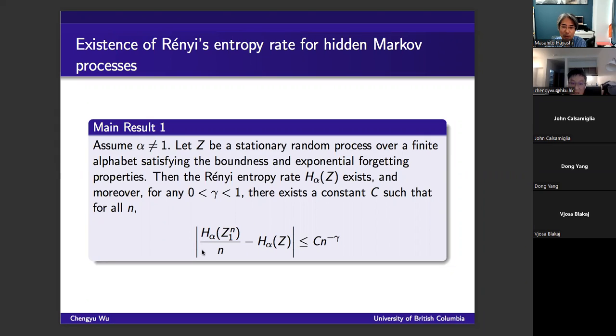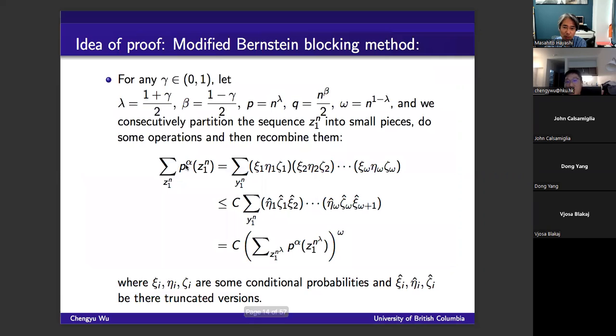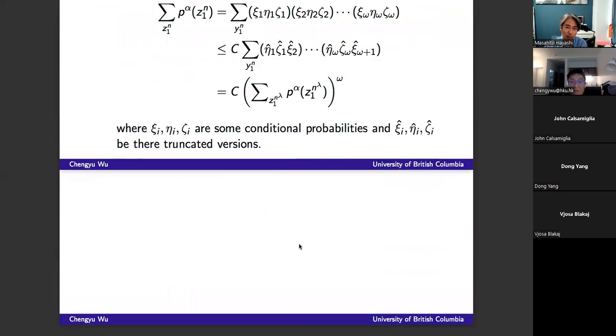So basically, we have to prove the limit of this term exists. That's the reason we look at the sum of the probability term. Because for this term, if you take a log and divide it by n and 1 minus alpha, and you take the limit, you get exactly the definition of the Renyi entropy rate, right? Okay.